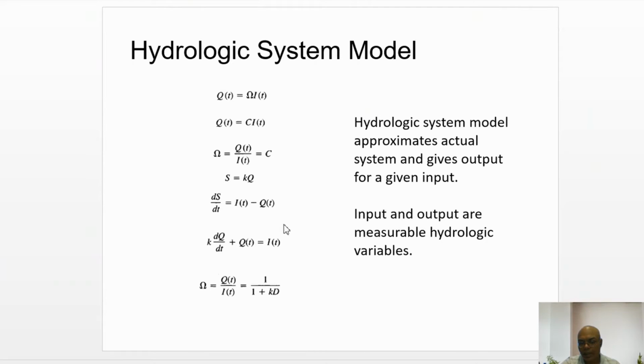We have already explained that S is written as K times Q, so dS by dt is written as K dQ by dt, plus Q(t) equals I(t).